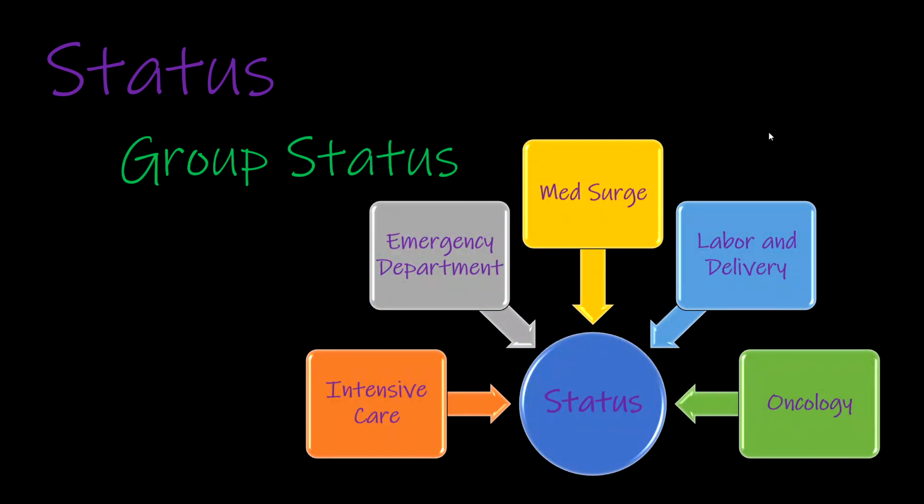And finally, we're going to talk about group status. The idea here when we talk about group status is that different groups within an organization are vying for status within the organization. I used the example of the medical field in this example. And what we can see is we have different units. We have intensive care, we have the emergency department, we have med surg, labor and delivery, and oncology. And they're all vying for status within the organization. Now, one of these groups may be perceived as having higher status than the others.